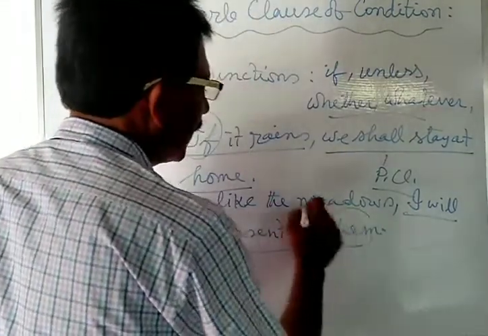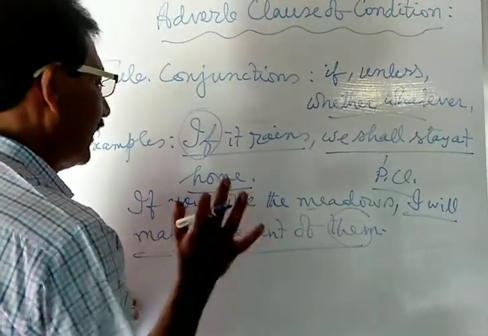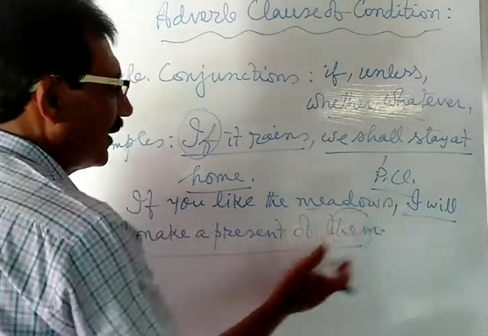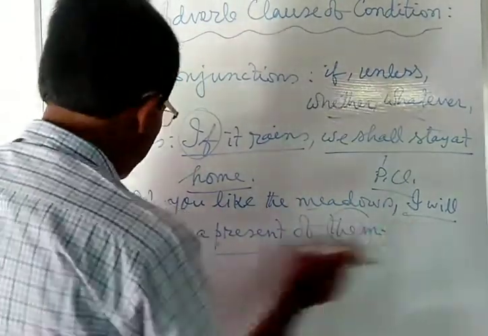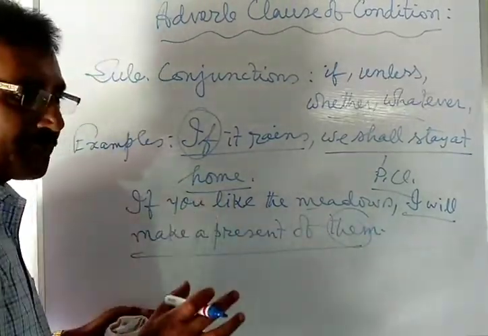Them here refers to the meadows. I will make a present of the meadows if you like them. That is, in this way, if you use the principal clause at the beginning of the sentence, you will have to write the sentence in this way: I will make a present of the meadows if you like them.